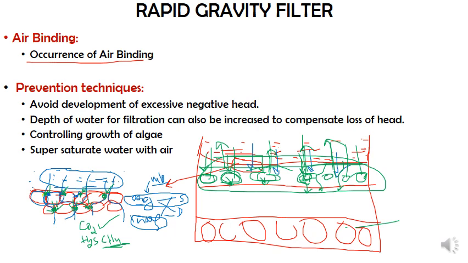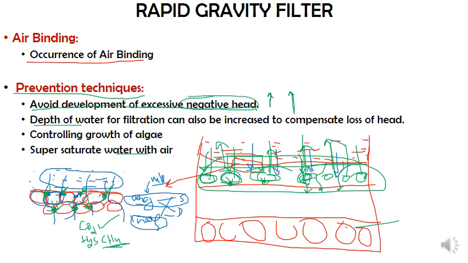Now to prevent this, let us see what different things we have. The preventive techniques are, first of all, avoid development of excessive negative head. What do you mean by negative head? Negative head is the resistance offered to the flow of water. As and when the resistance is more, your negative head will be more. So that needs to be reduced.